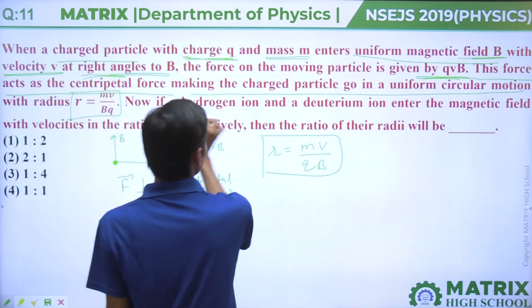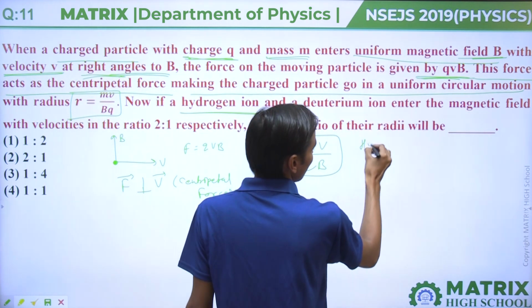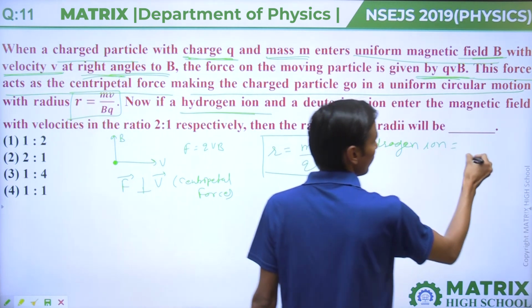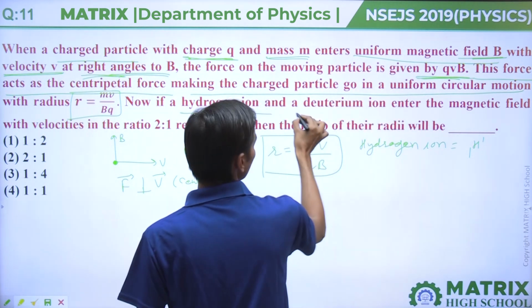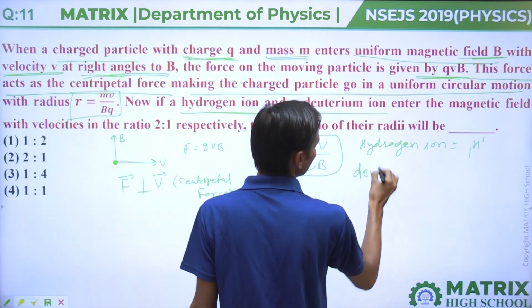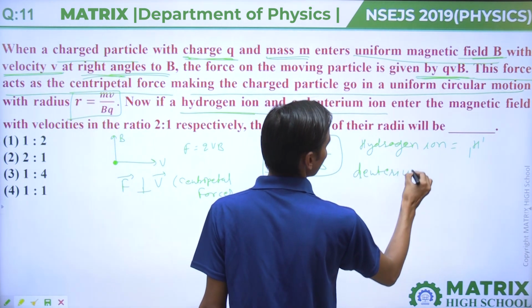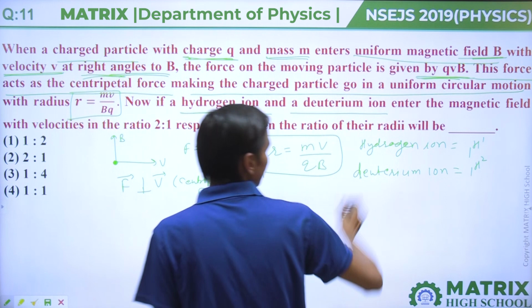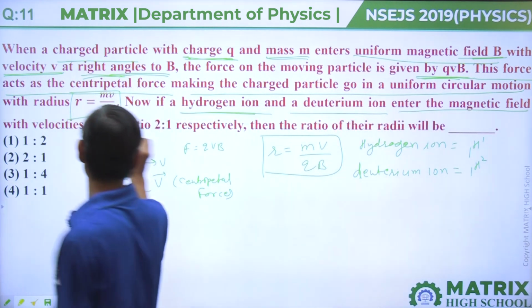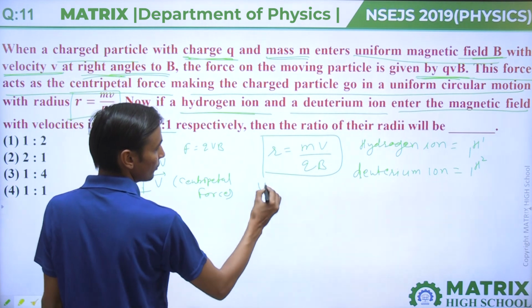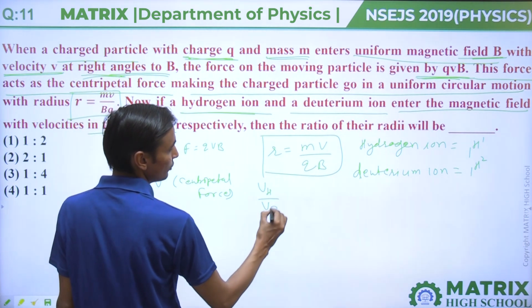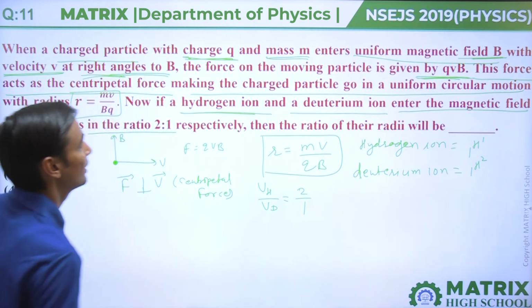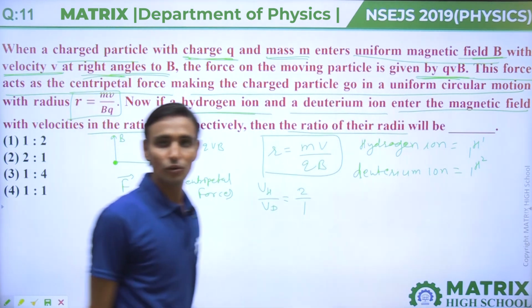Now, if a hydrogen ion, that means 1H1, and a deuterium ion, which means 1H2, enter the magnetic field with velocity ratio, velocity of hydrogen divided by velocity of deuterium is 2:1. Then find the ratio of their radii.